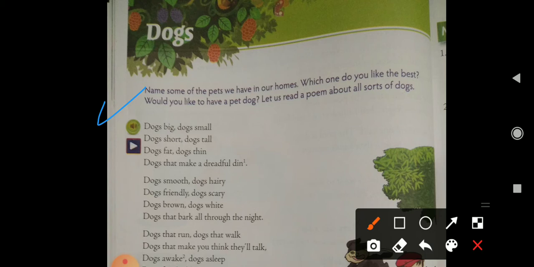Name some of the pets we have in our homes. Which one do you like the best? Would you like to have a pet dog? Let us read a poem about all sorts of dogs. Students, many of us are having pets in our homes, right? Some are having a cat as a pet and some are having a dog as their pet. So, would you like to have a pet dog? Let us read about all sorts of dogs. This poem is about pet dogs.